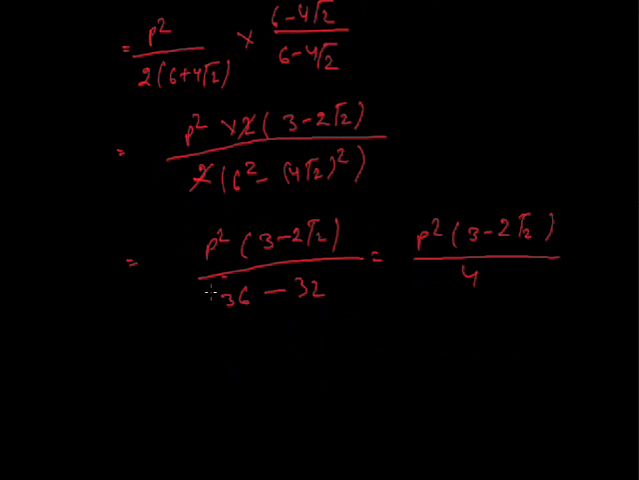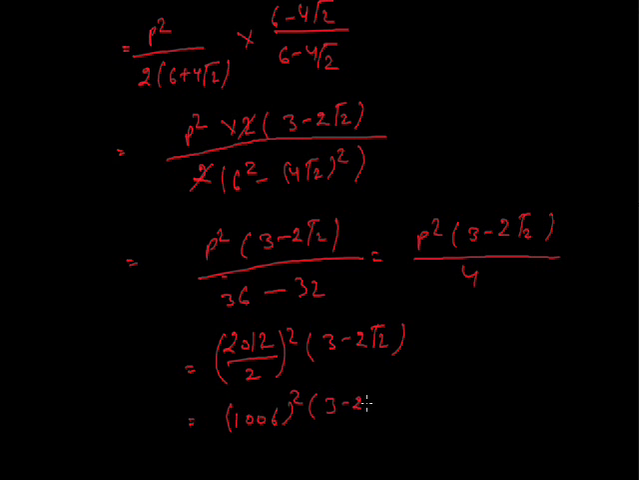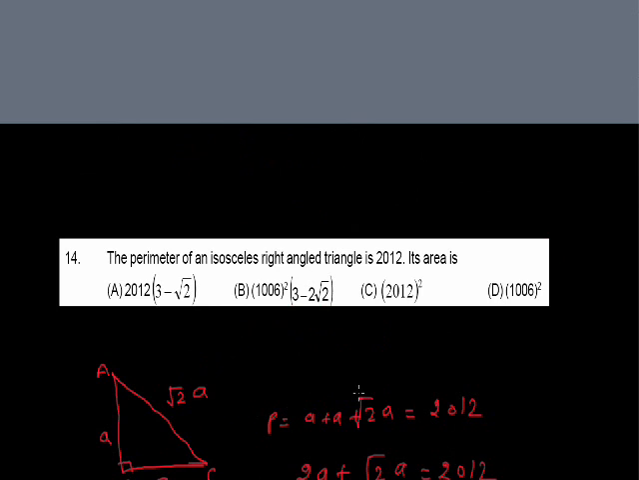Now we put the value of P, 2012, upon 2 square into 3 minus 2 root 2, which is equal to 1006 square into 3 minus 2 root 2, which is option B.